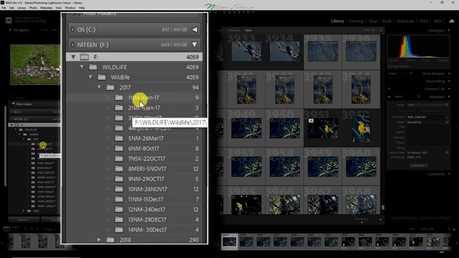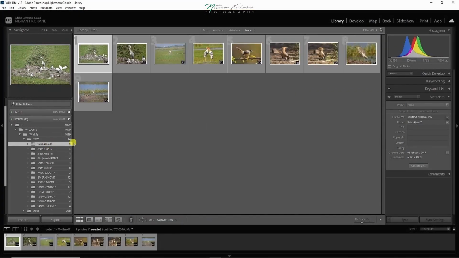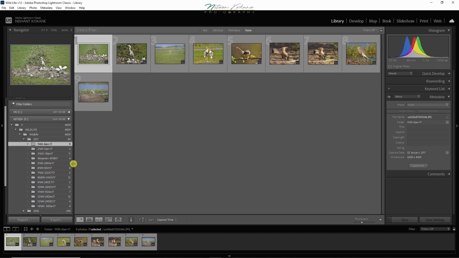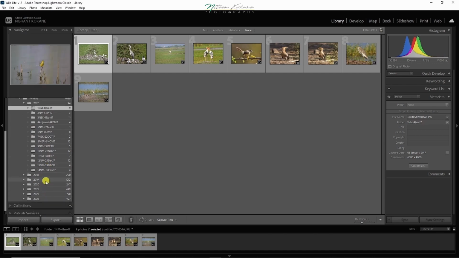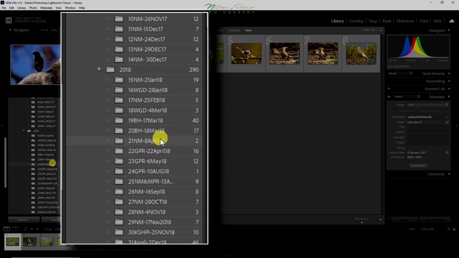Here, this is the first visit. NM means the place Nandur Madmeshwar and the date 4th January 2017. This folder contains 9 photographs. Similarly, I have stored photos in all the folders. The folder 2018 begins with the next number, that is 15, as the last number in 2017 was 14.